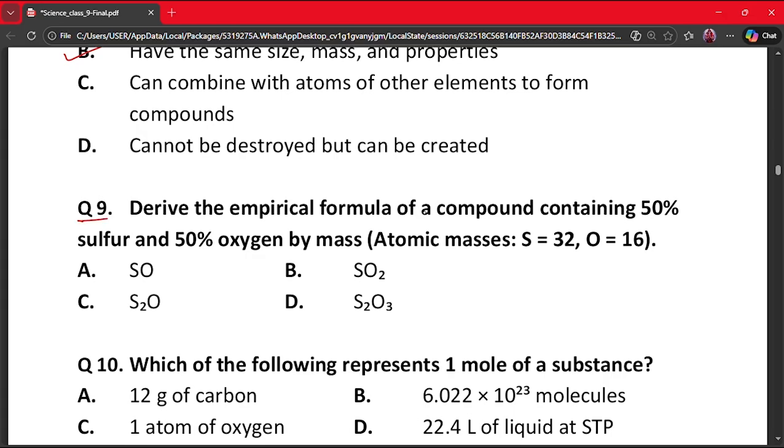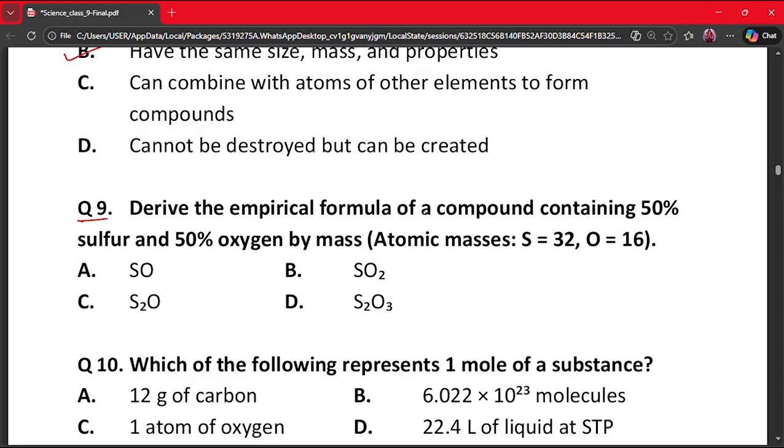Our next question is question number 9. Derive the empirical formula of a compound containing 50% sulfur and 50% oxygen by mass. Atomic mass of sulfur is 32 and oxygen is 16. A says SO, B says SO2, C says S2O and D says S2O3.